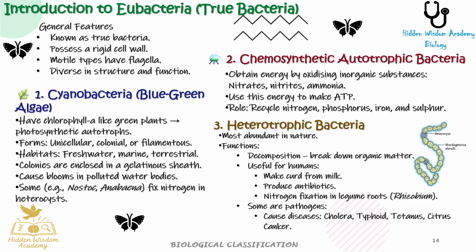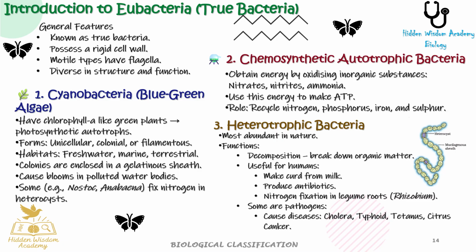2. Chemosynthetic autotrophic bacteria. Obtain energy by oxidizing inorganic substances such as nitrates, nitrites, ammonia. Use this energy to make ATP. They play roles in recycling nitrogen, phosphorus, iron, and sulfur.